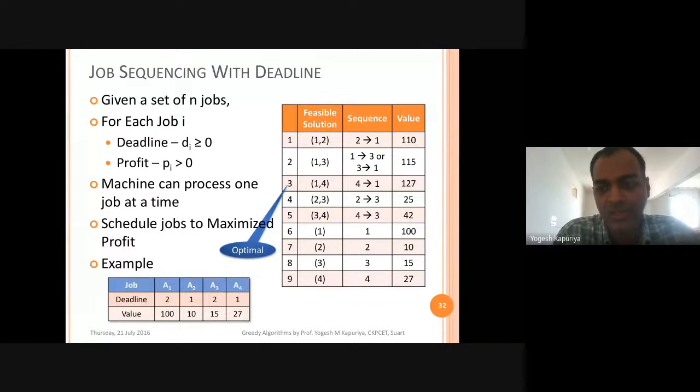Okay, one solution is that you will sort it on a deadline in ascending order. Ascending order means that you will select those jobs first which finish first, or which have to be completed first if you want to earn profit out of it. That is one solution.